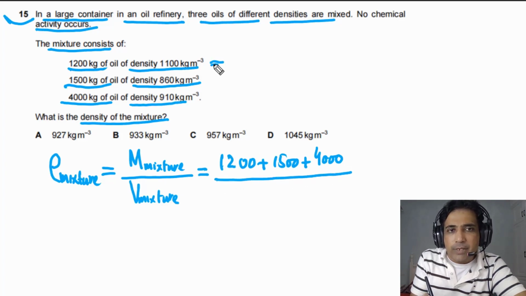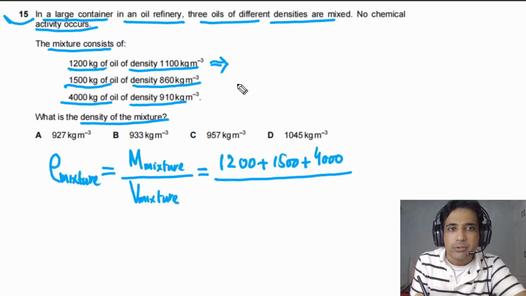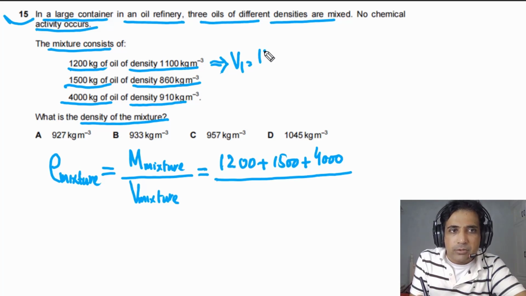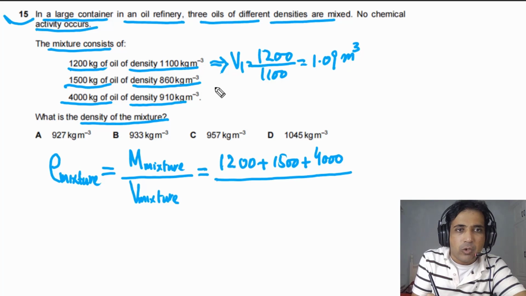Now we need to find the volume of the mixture, which is equal to the volume of these 3 different oils. For the first oil, let's say V1, the volume of the first oil, we take the mass of the oil and divide it by the density of the oil. In this case our answer will be equal to 1.09 cubic meter. So this is the volume of oil 1.